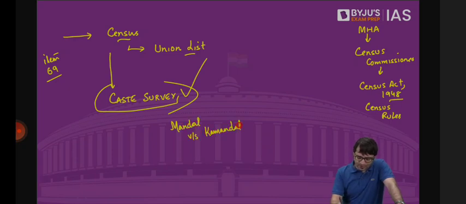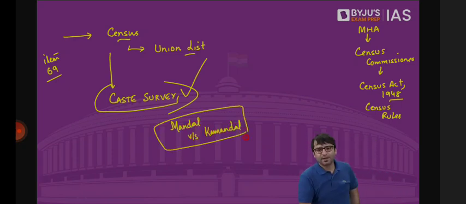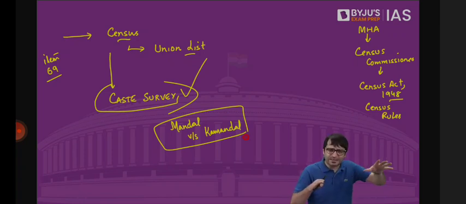Emotional issue in the sense that, if you read yesterday's Indian Express, it talks about Mandal versus Kamandal. And what is that Mandal versus Kamandal? We will discuss how OBCs got reservation in the 1990s. At that time, Mr. VP Singh was the Prime Minister. He was supported by the BJP. He was supported by the left parties as well. And the VP Singh government implemented reservation for OBCs.